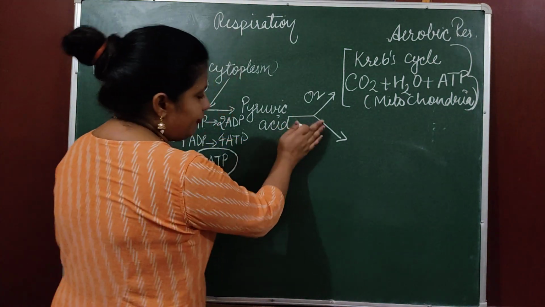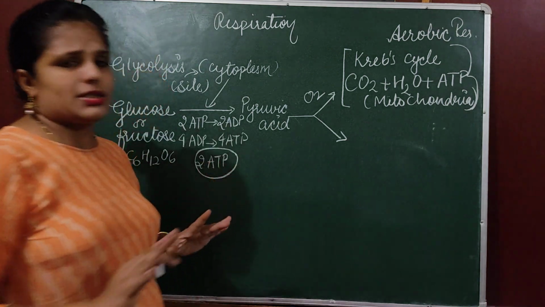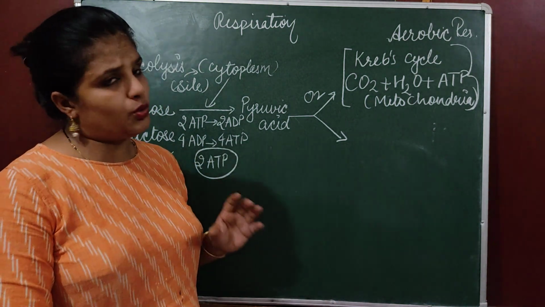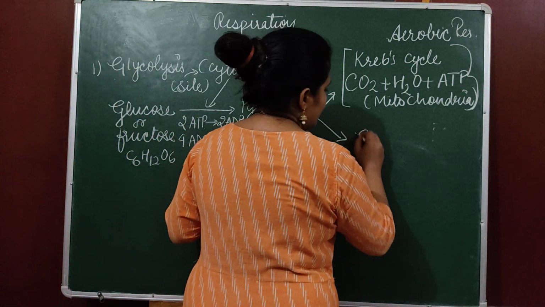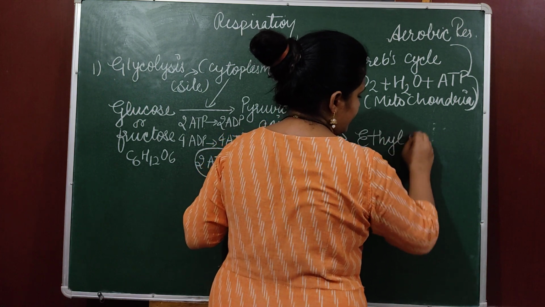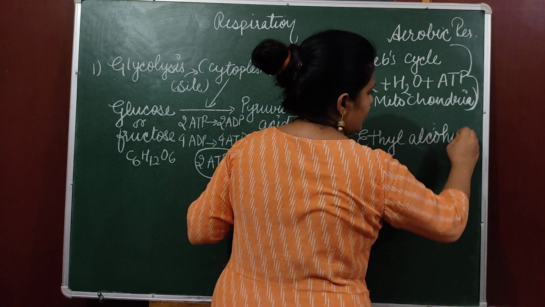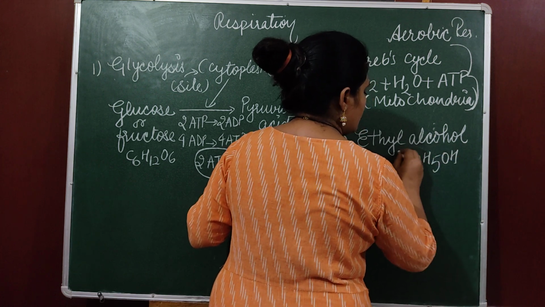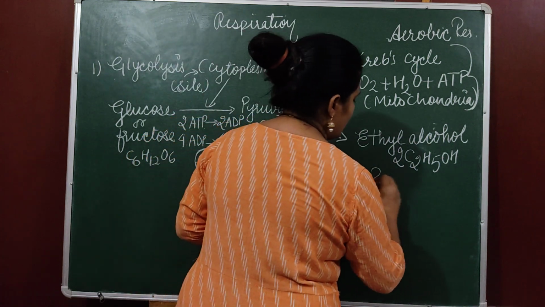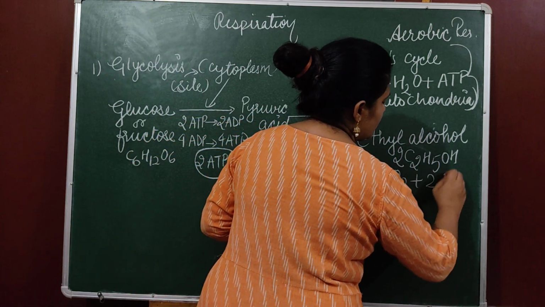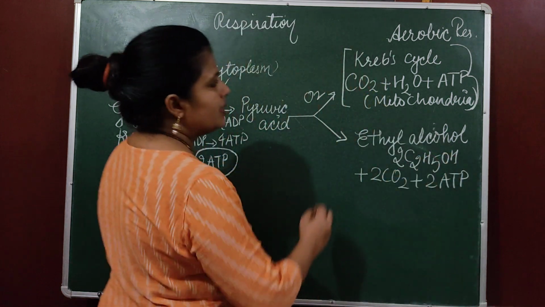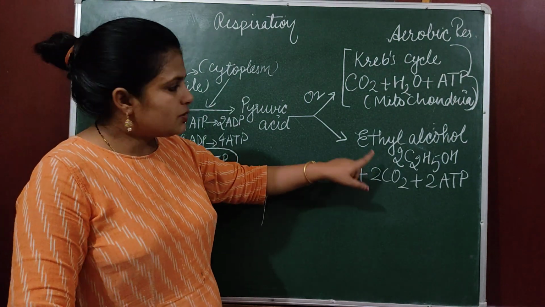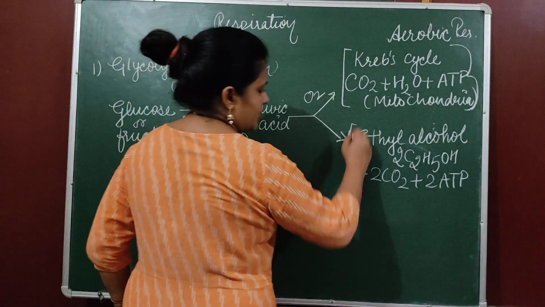Anyhow, if oxygen is not there, there could be two possibilities. Either the oxygen is completely absent, or there is a lack of oxygen. Both possibilities are there. They will produce ethyl alcohol. Its formula is C2H5OH. 2 molecules of C2H5OH plus 2 molecules of CO2 plus 2 molecules of ATP are produced. Here 36 ATP are produced. Okay. So this one is anaerobic respiration.